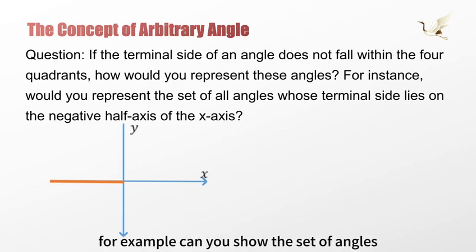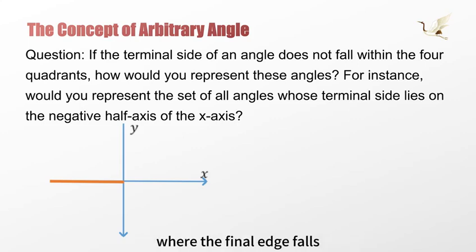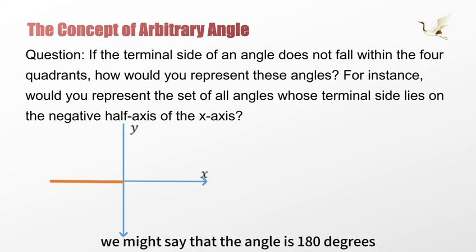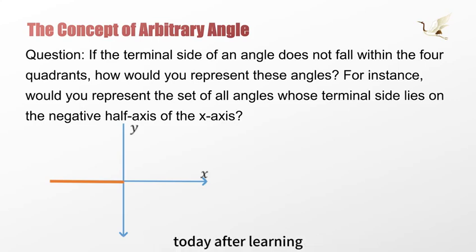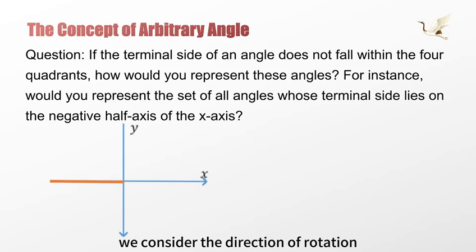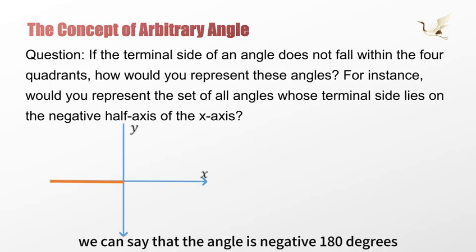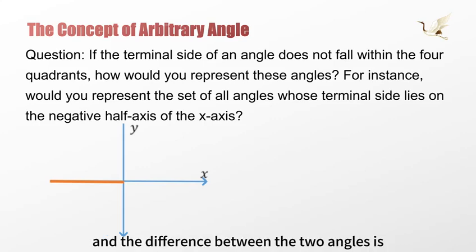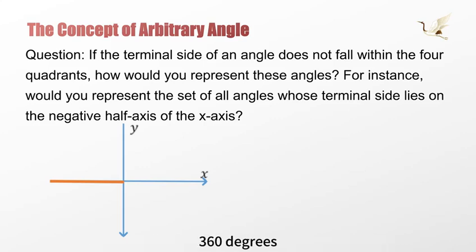For example, can you represent the set of angles whose terminal side falls on the negative half-axis of the x-axis? When we saw such an angle in the past, we might say that the angle is 180 degrees. Today, after learning, we consider the direction of rotation. We can say that the angle is negative 180 degrees, and the difference between the two angles is 360 degrees.